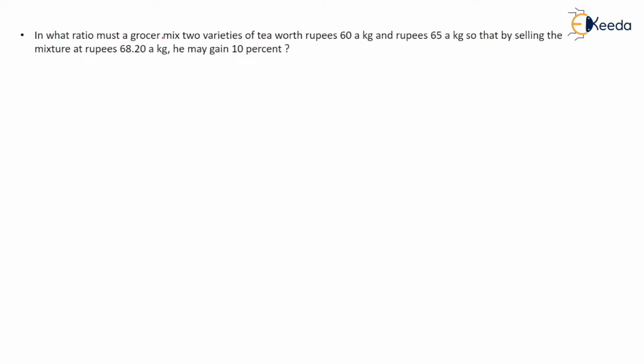Here is another question: in what ratio should a grocer mix two varieties of tea worth rupees 60 a kg and 65 a kg, so that by selling the mixture at rupees 68.20 a kg, he gains 10% profit? So you know that this is the selling price, and this is the cost price. In what ratio should he mix? This is the cost price, because he did not sell it yet. So by selling the mixture at this amount he is gaining 10%.